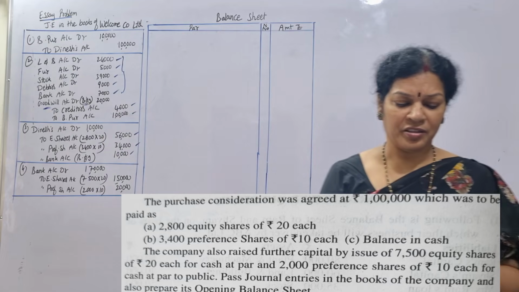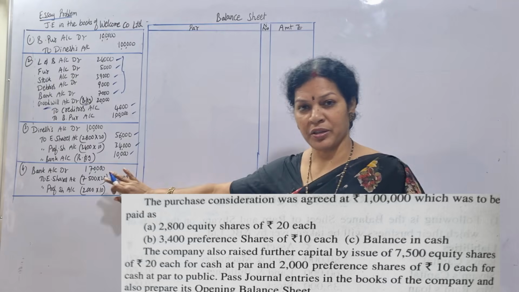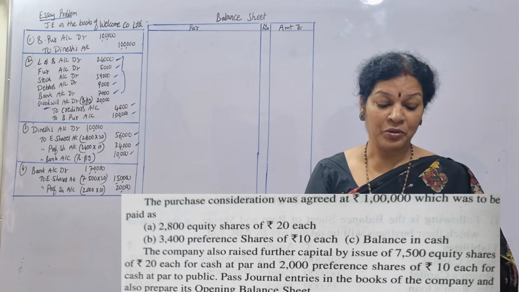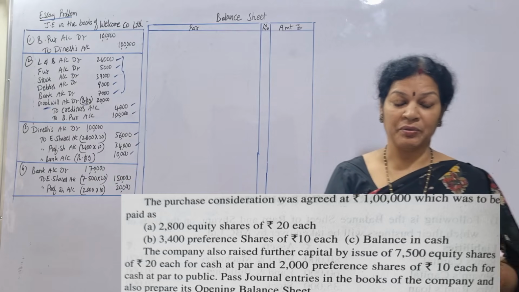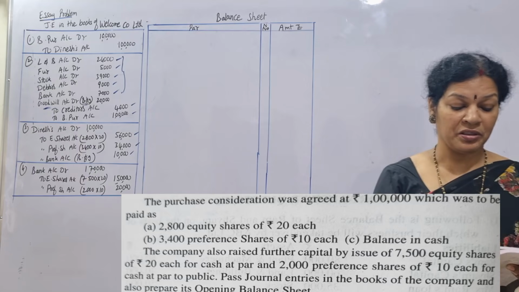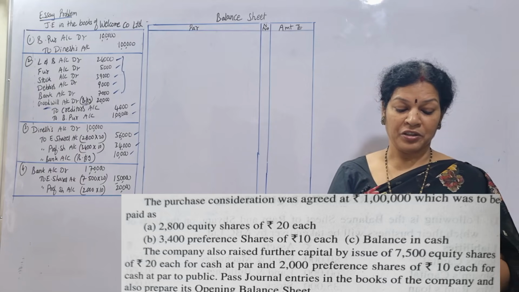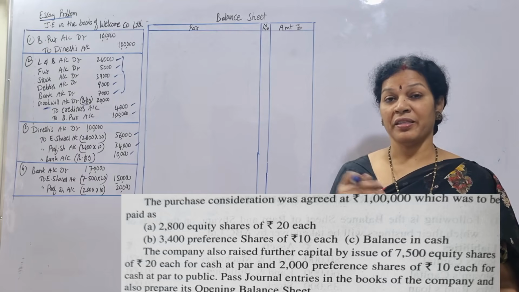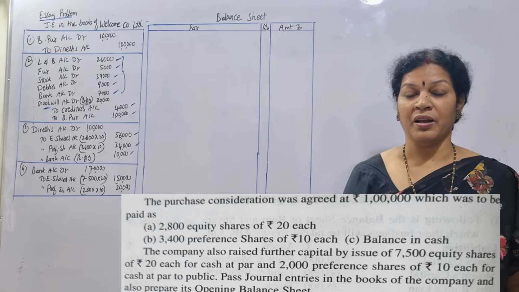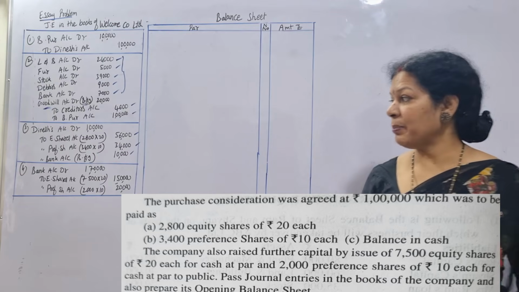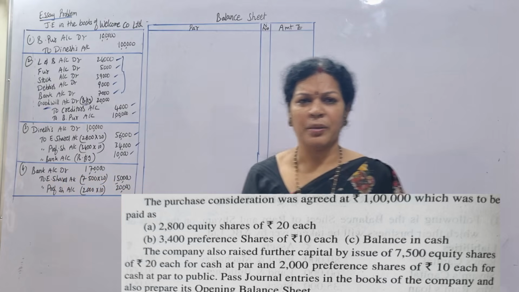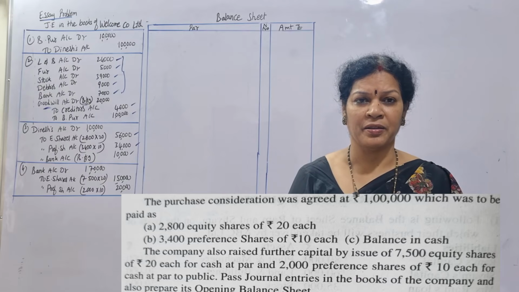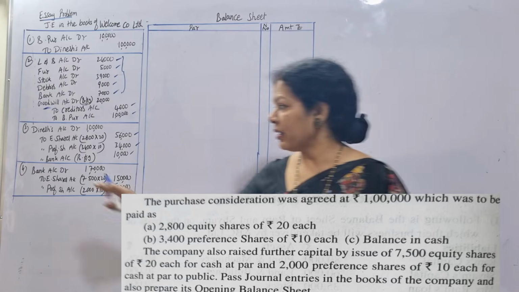And another entry, we are writing the fourth entry for raising the new capital. The company also raised further capital by issuing 7,500 equity shares of 20 rupees each for cash at par, and 2,000 preference shares at 10 rupees each. Whenever they are raising further capital, the entry will be bank account at R, because by raising the funds we are getting cash or bank. Debit what comes in. So bank account at R.